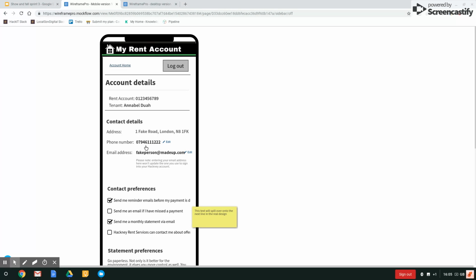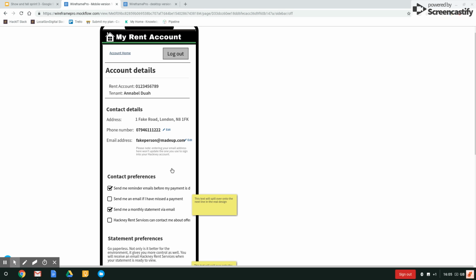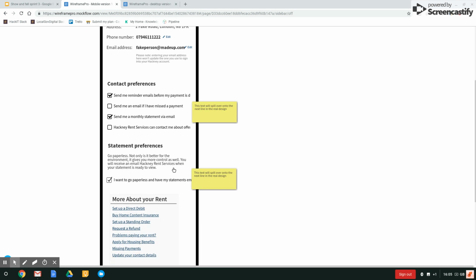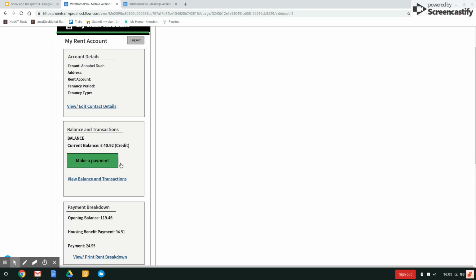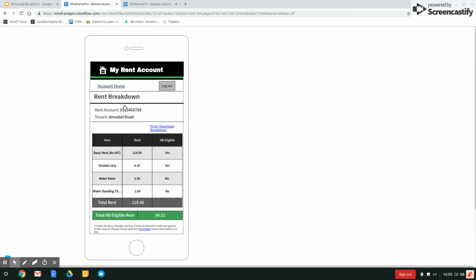So you can edit your phone number, edit your email address. You can't change your address, obviously, because that's where you live. We don't want you to change that. And we've got various other options in there. If we go to viewing and printing a rent breakdown, this is something that was a bit of a surprise in our user testing. We didn't expect everybody to be able to see this rent breakdown, but it really is. People find this very useful and they do want it. So we also have the ability to print it there.